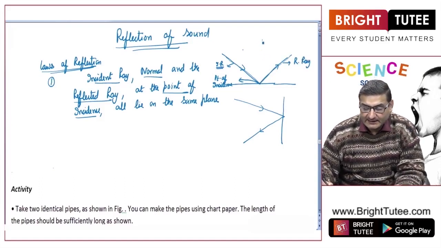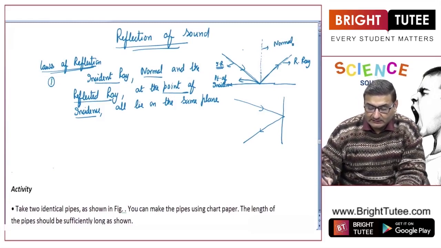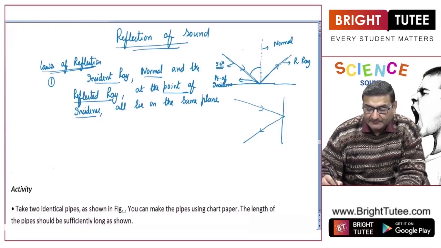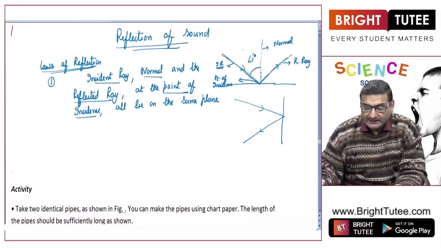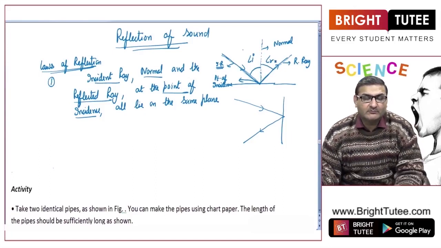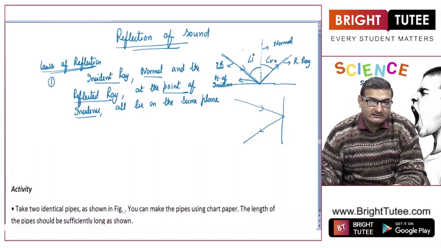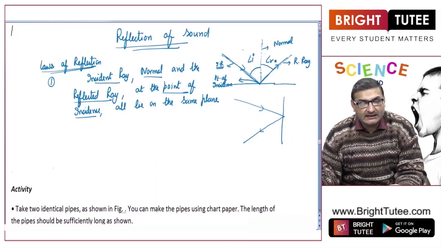At the point of incidence, if I draw a perpendicular, that perpendicular is termed as the normal. The angle made between the incident ray and the normal is termed as the angle of incidence, represented by angle small i, and the angle between the reflected ray and the normal is called the angle of reflection, represented by angle small r.